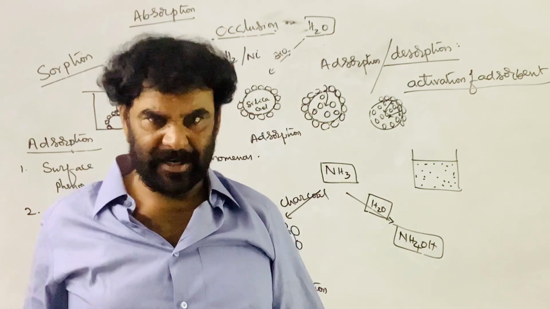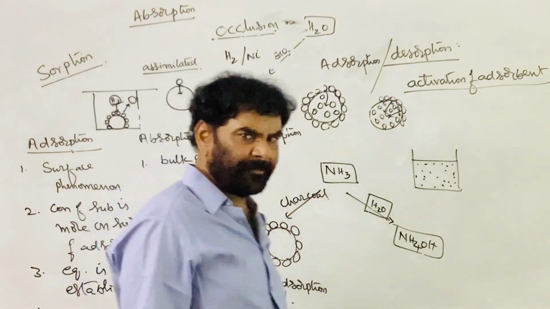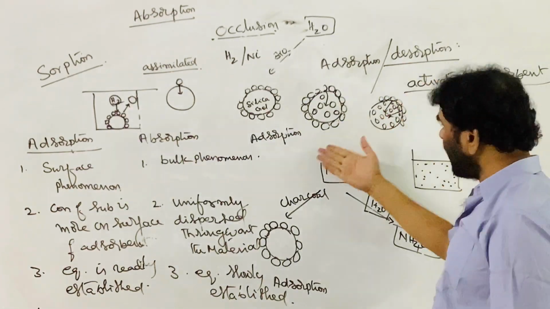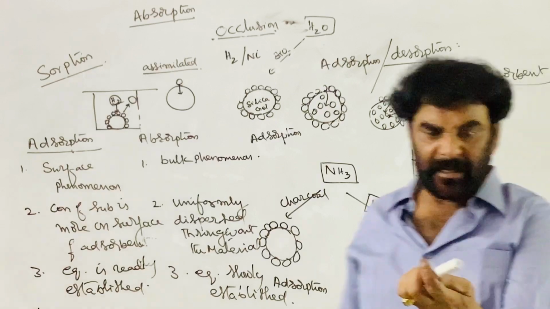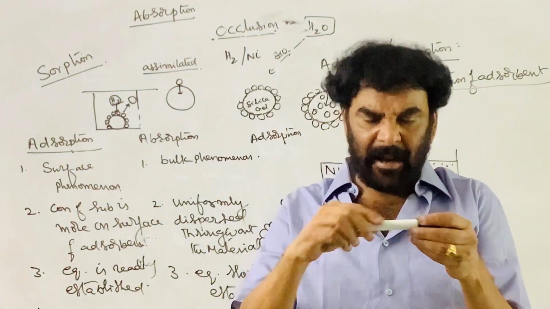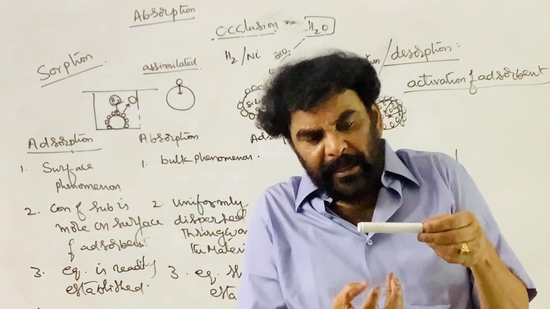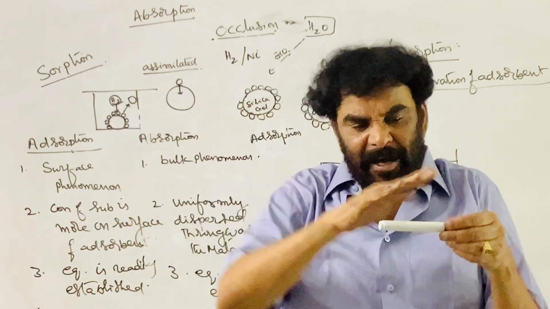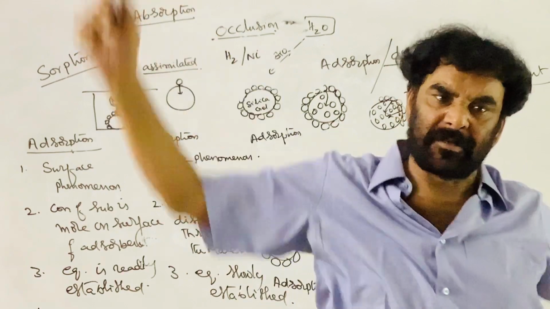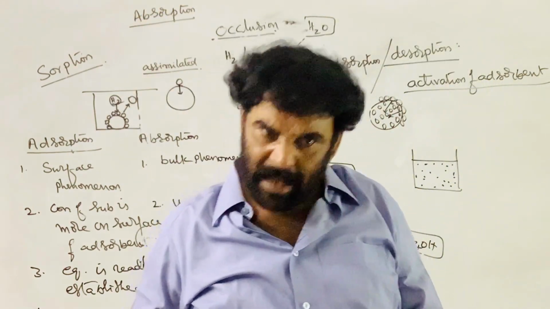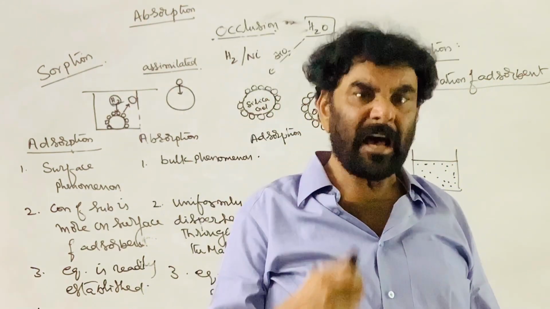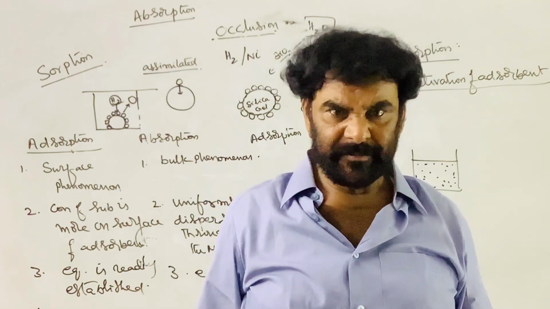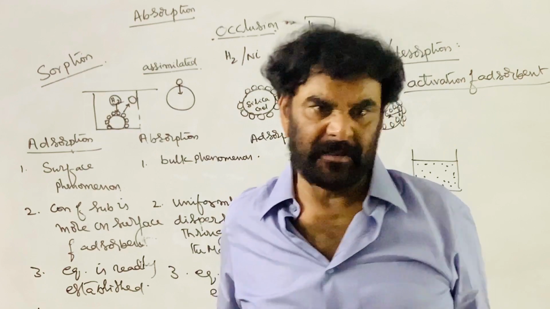It has to be activated. How? By heating. I told you about desorption. If any foreign particles are adsorbed on the surface and the surface is decreased or not available, on heating, what happens? The adsorbed molecules, the nitrogen, oxygen and H2O molecules held on the surface, come out. So normally an adsorbent is activated, its surface cleaned, by a heating process.